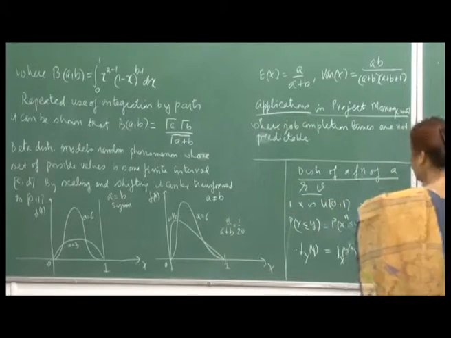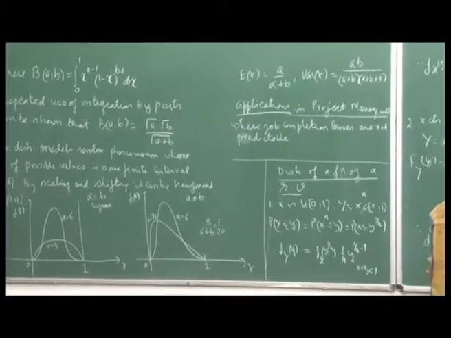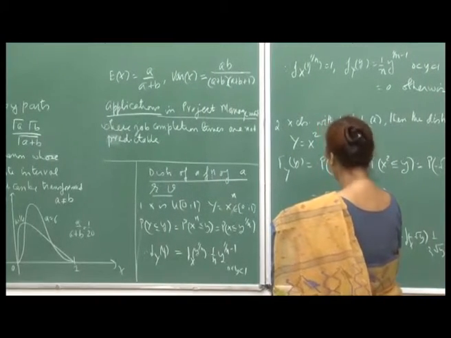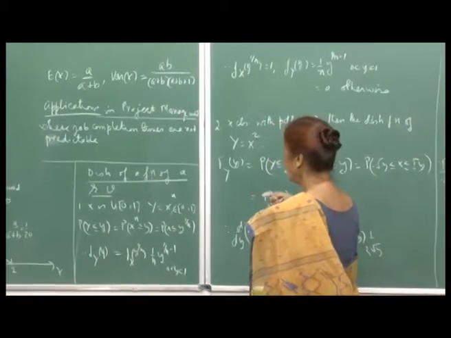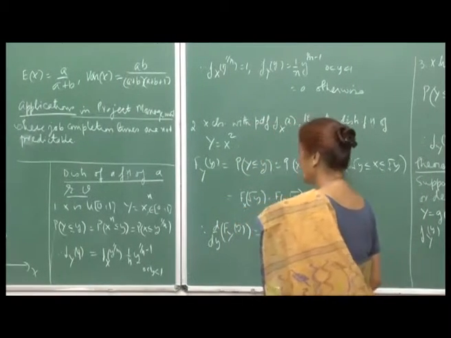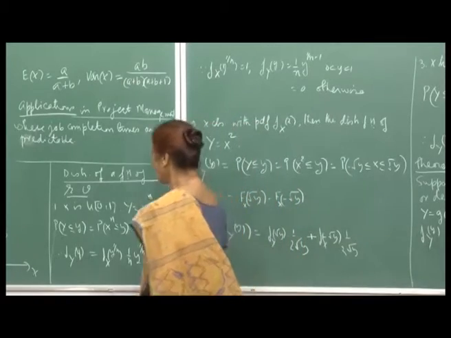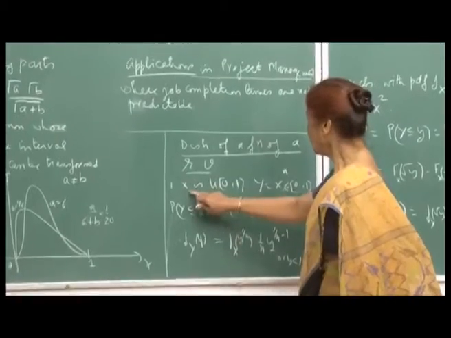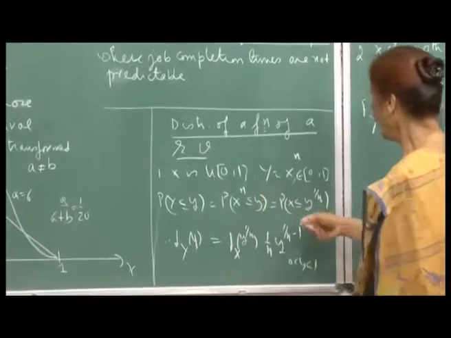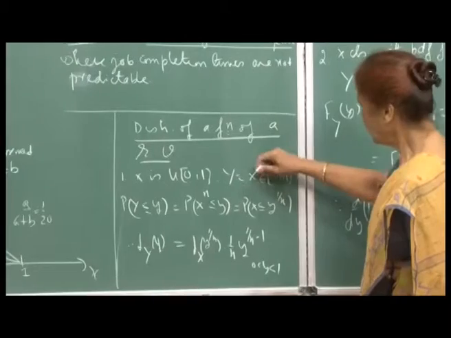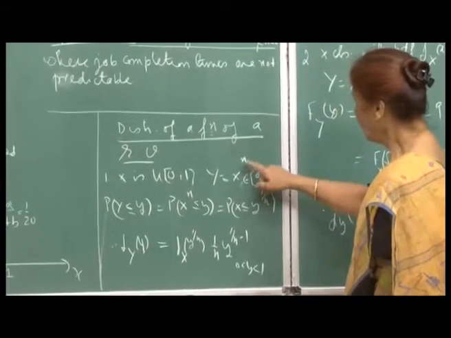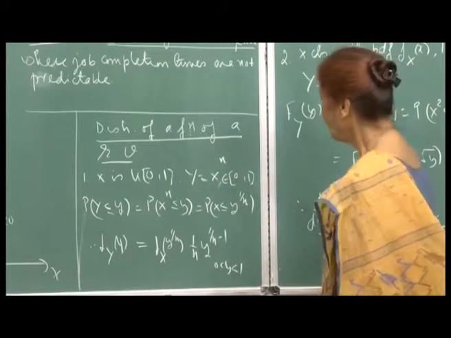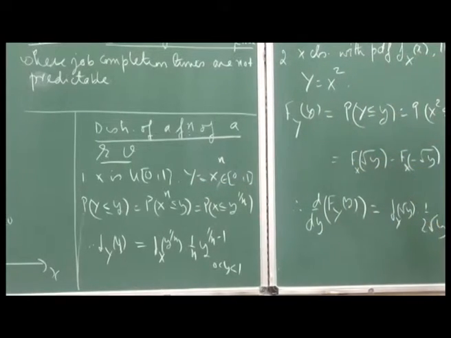Now, as we go along, we also need to keep coming back to distributions of a function of a random variable, and I will just do some sample functions here, and then try to give you a general result. So, let us say suppose x is uniform 0 1, then that means x is taking non-negative values. Then if you define the function y equal to x raised to n, then obviously x raised to n will also remain in the interval 0 to 1. That means, the range for y is between 0 and 1.